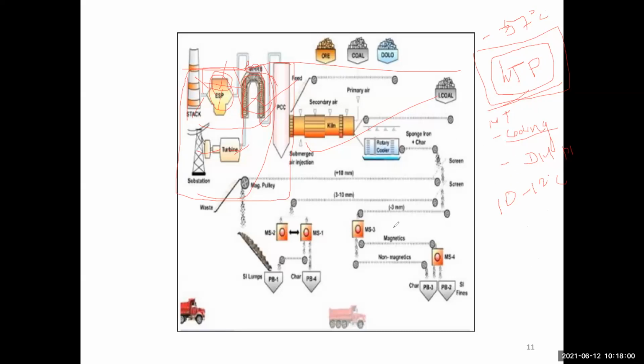This is circulated. But first you face the WTP area. In the WTP area, the raw water comes from the river, any river. Then it passes to the WTP, water treatment process. This is the first step. Then water is transferred to the DM plant, then from the DM plant to the cooling tower, then from the cooling tower to the water reservoir, to the boiler, boiler to cooling tower to the reservoir. This process cycle runs continuously. So this is part of the power plant and the steel plant.